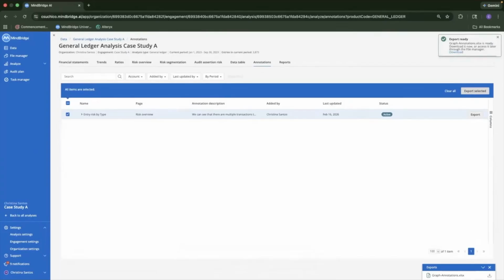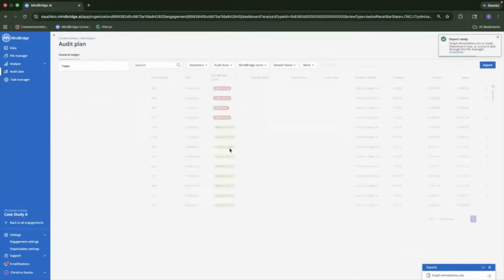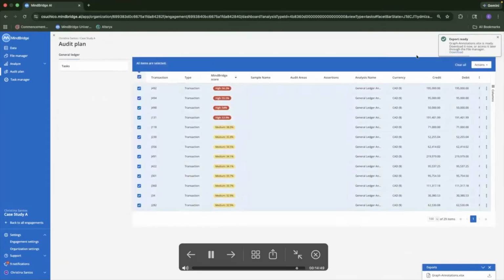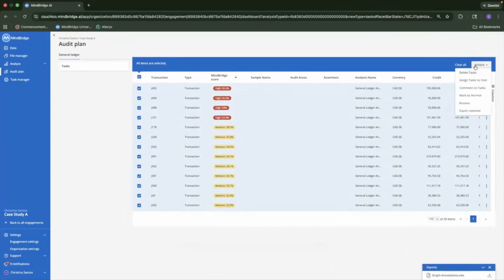So now that we have created the tasks, we're going to export the audit file into our platform. So once we export and download the file onto our computer system, the step enables a controlled and secure distribution to our clients and external reviewers or other authorized parties. And this maintains the chain of custody and compliance with data protection requirements.